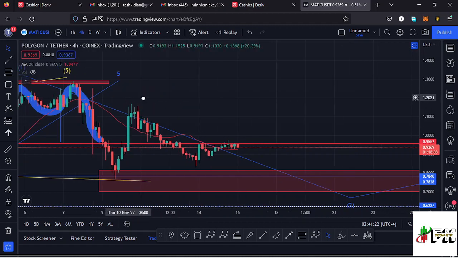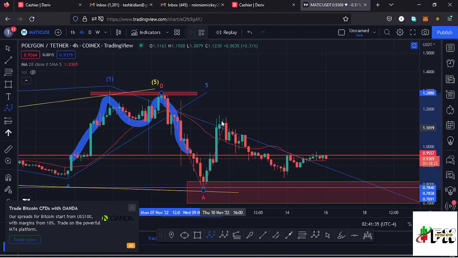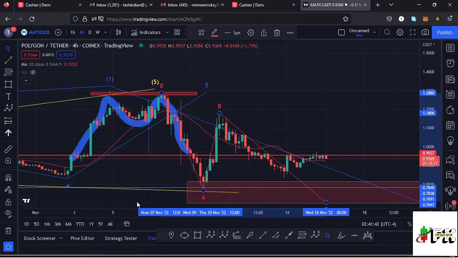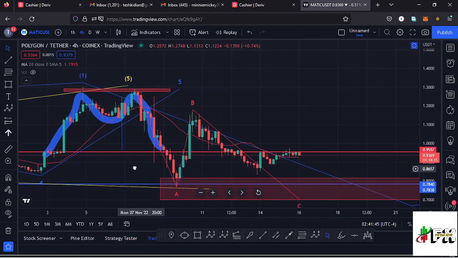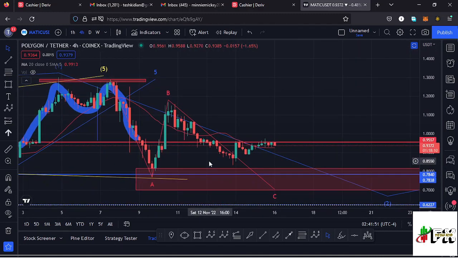And in that movement, because a second wave is a corrective wave, I also expect to see an ABC corrective structure play out over here, and I believe we are seeing such a structure right here, having this as the wave A, then this is the wave B, then I'm expecting a wave C to fully maximize this target area in the formation of that higher Elliott wave count 2. And in the formation of that wave C, that is when I'm expecting Polygon Matic to make its low for that higher Elliott wave count 2 before we see an impulsive movement to the upper side in the formation of that higher Elliott wave count 3 to the upper side.